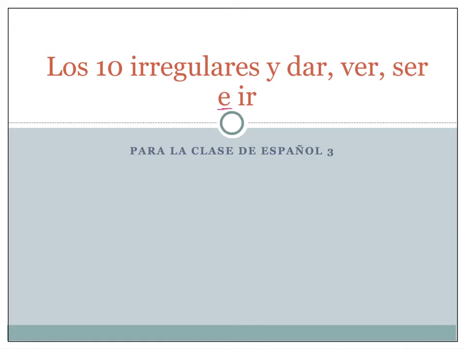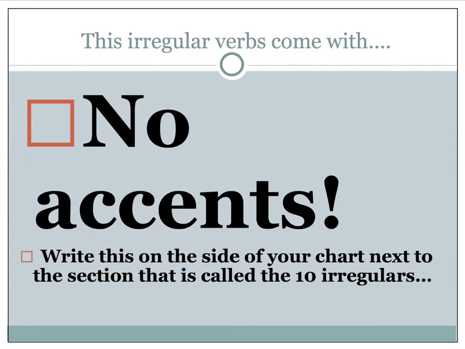We use this as an and in front of IR verbs. The irregular verbs come with no accent, so that is very important to remember. There is not a single accent in any one of the verbs that we're going to talk about today. So I'd like you to write "no accents" on the side of your chart next to the section that is called the 10 irregulars.